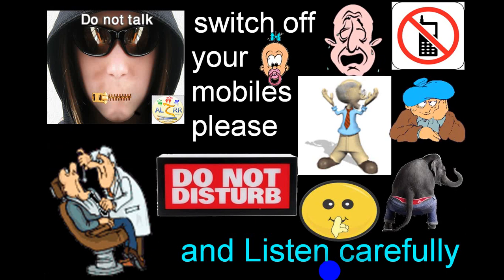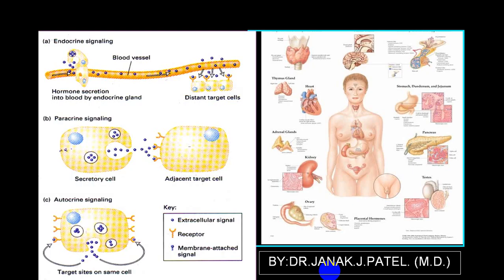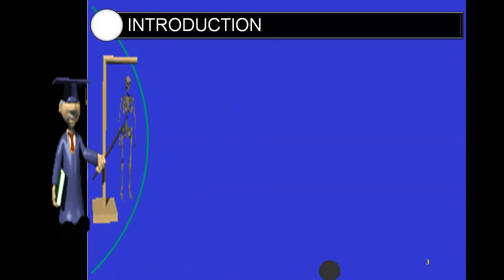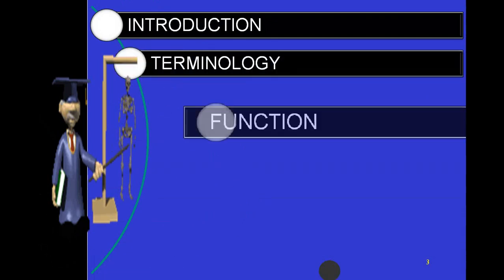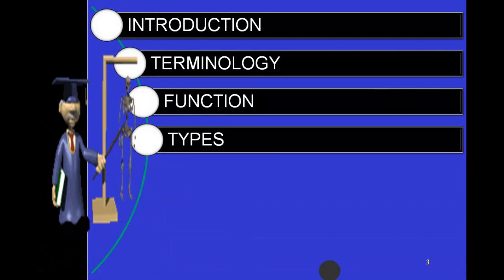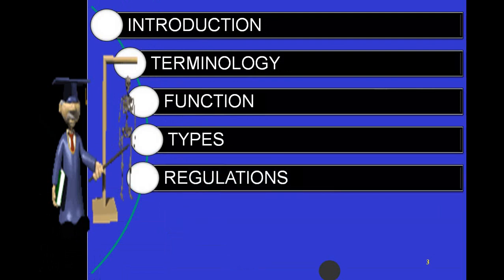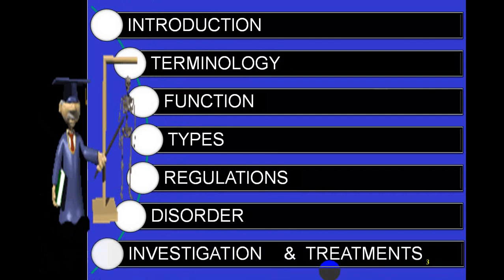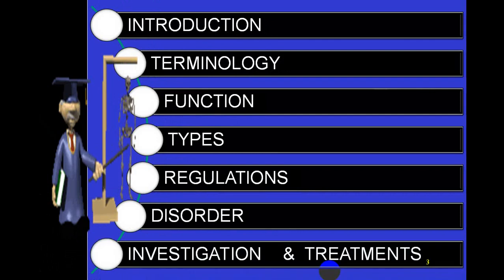So let us start with the introductory part of endocrine system. There are a lot of endocrine organs present in our body, and there are a lot of tissues which also perform the function of endocrine system. So we'll be talking on introduction, different terminology, function of endocrine system, different types of hormones, regulation of hormone system, what are the types of disorders you can come across, investigations and treatment in general.